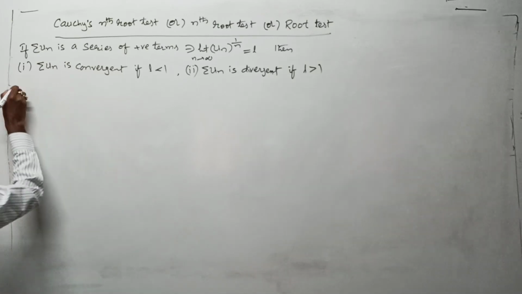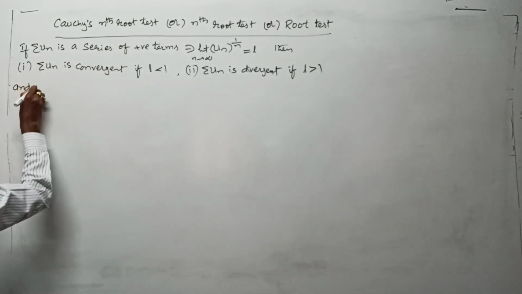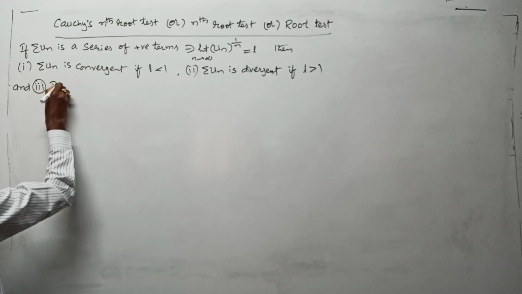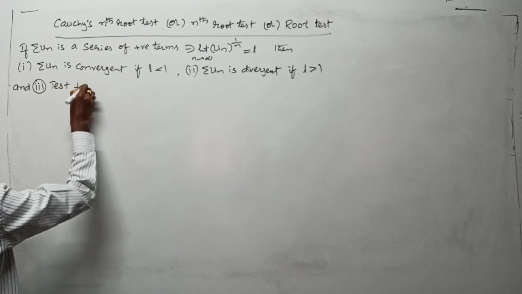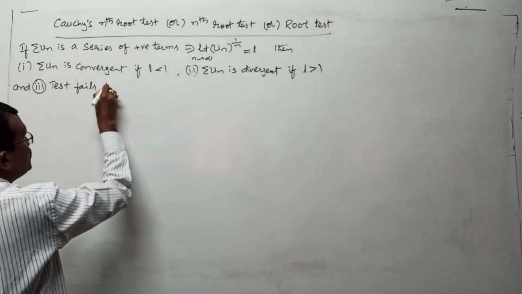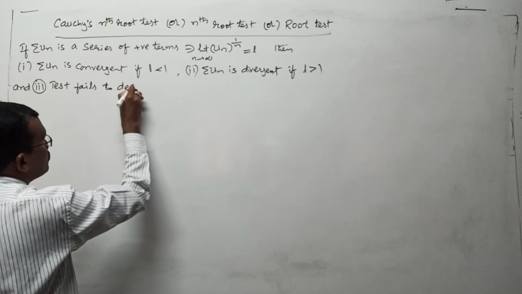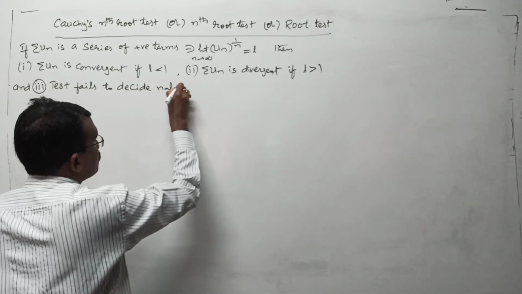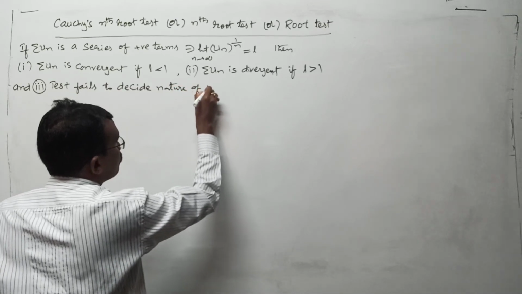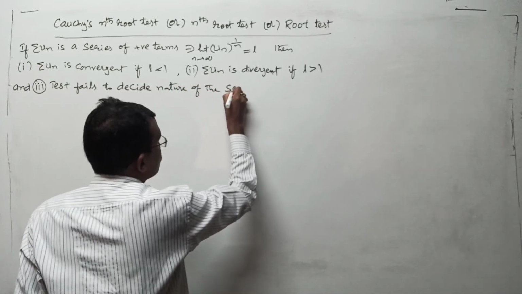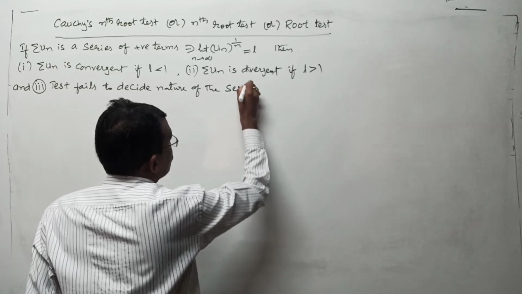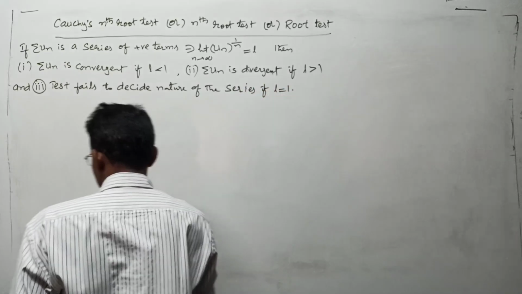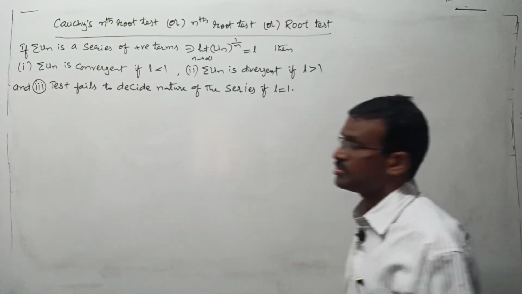And the third condition is the test fails to decide the nature of the series if L is equal to 1. This is the statement of your root test.